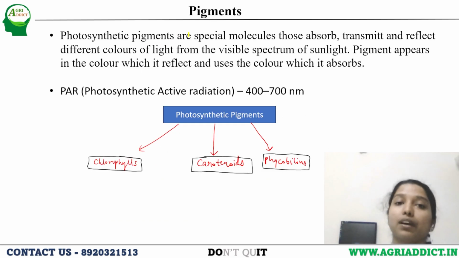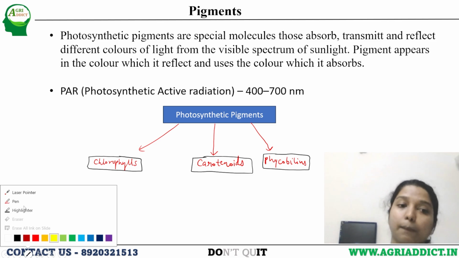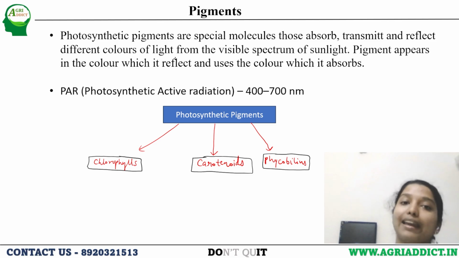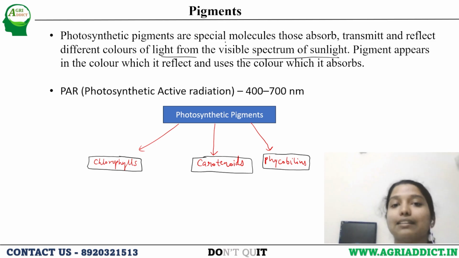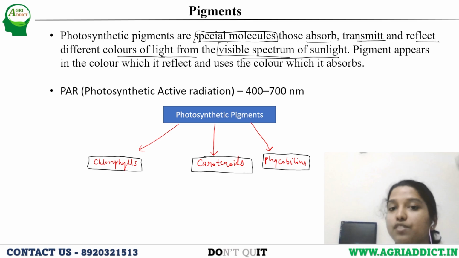So now comes the pigments. Photosynthetic pigments are special molecules that absorb, transmit and reflect different colors of light from the visible spectrum of sunlight.